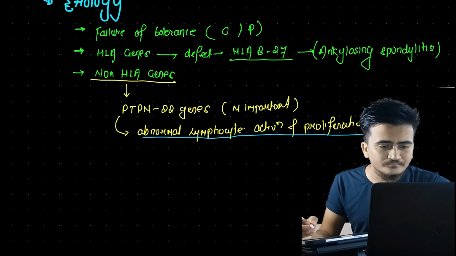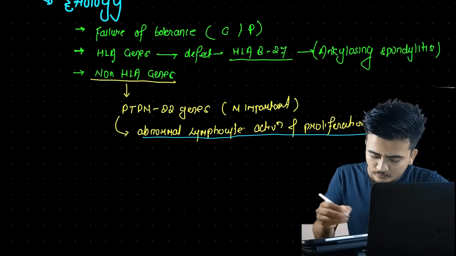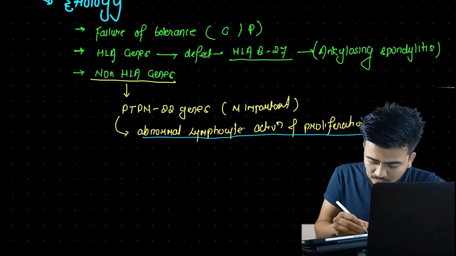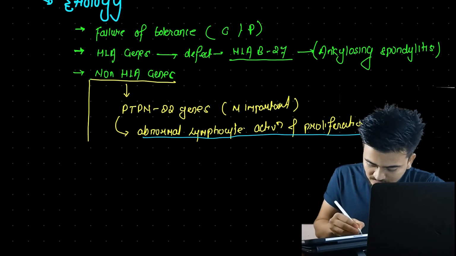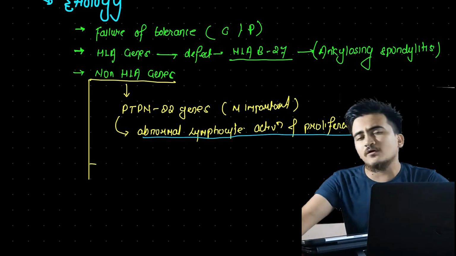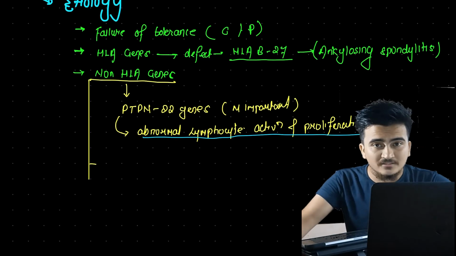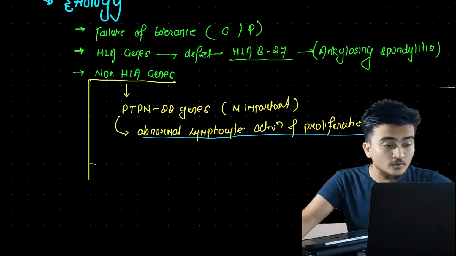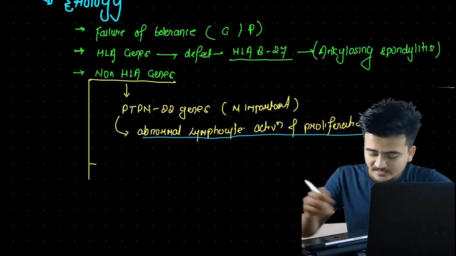Now, another thing that I would like to mention is about another non-HLA gene, and the name of that gene is NOD2. We have learned about the NOD gene in the first lecture of basics of immunity. If you remember, there was one cytoplasmic receptor, the NOD-like receptor, but here we are talking about NOD2 genes.